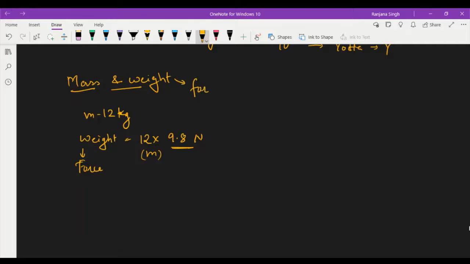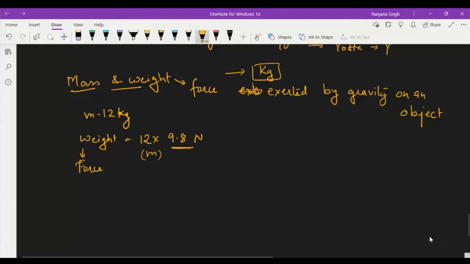It is the force exerted by gravity on an object. Mass is constant. So we generally use the word weight for the mass, but it is different from the mass. Okay, and the SI unit of mass is kg, right?